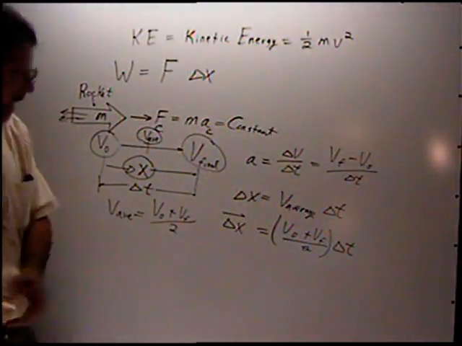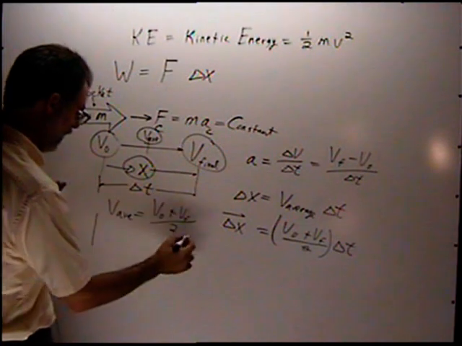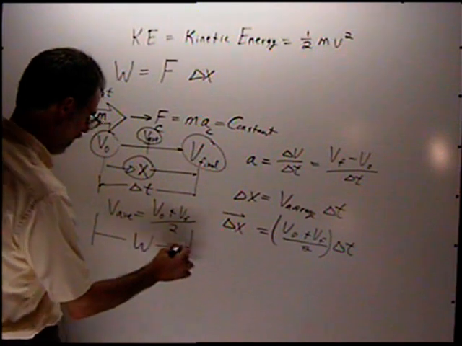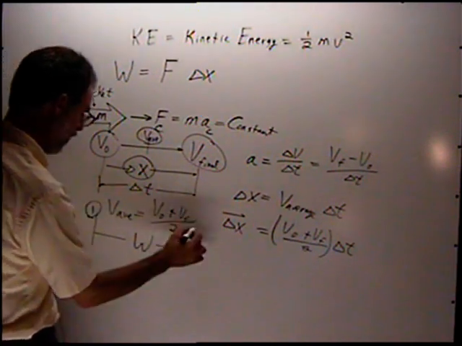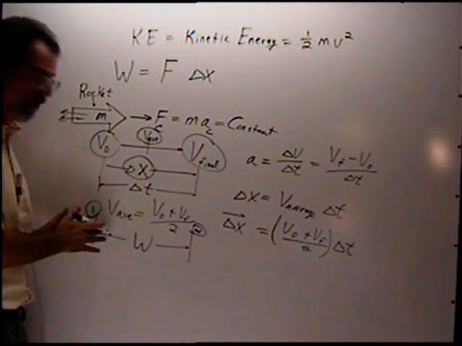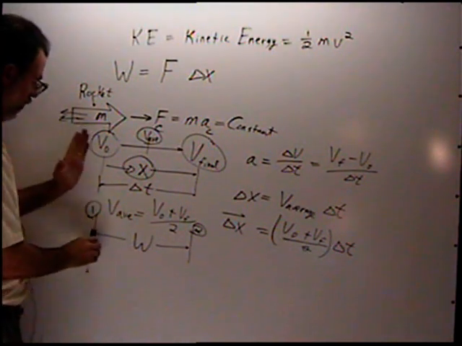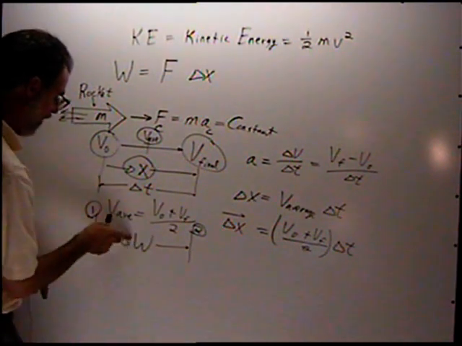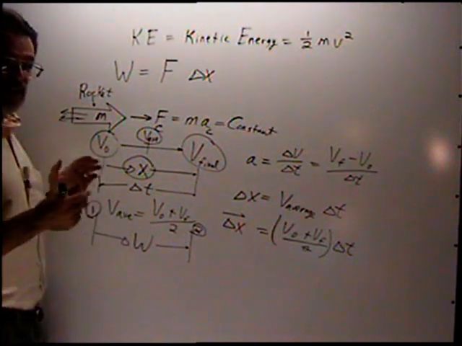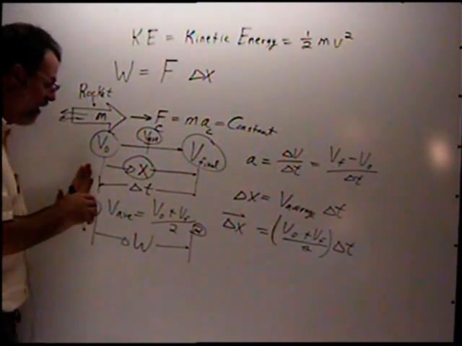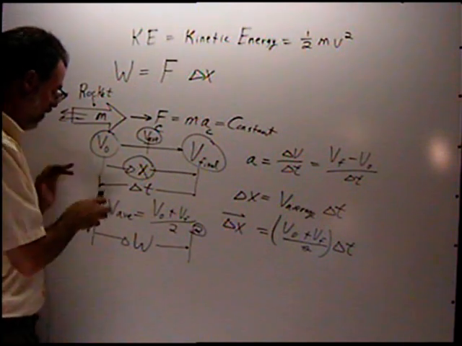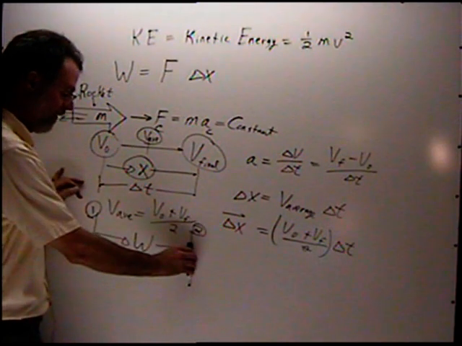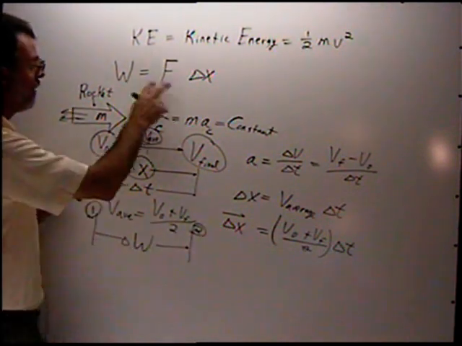Now what we're going to do is figure out the amount of work done between these two points, point 1 to point 2. In other words, how much work was put into the rocket from here to here. We may say it's the change of work. Another way to think about it is how much energy it took to move the rocket from here to here, to accelerate it from this velocity to this velocity. It took a certain amount of energy, and that's what we're going to calculate here.